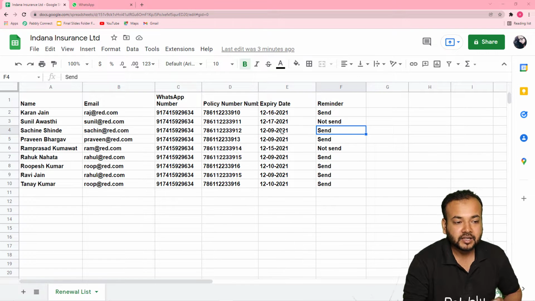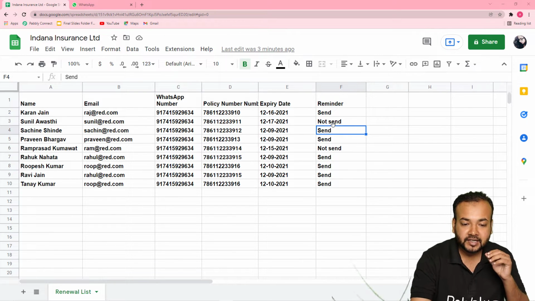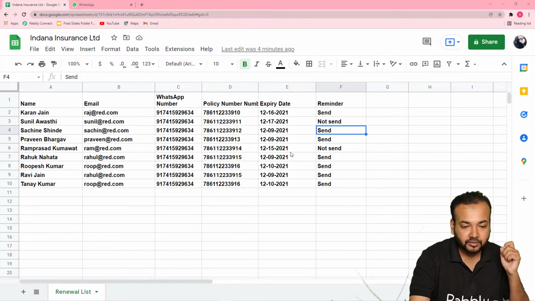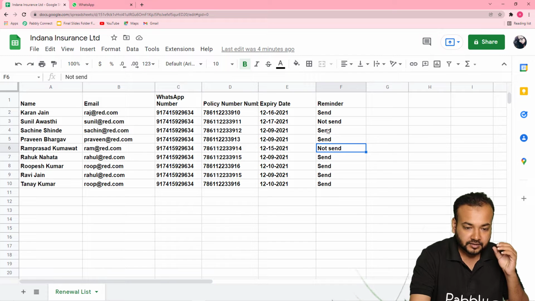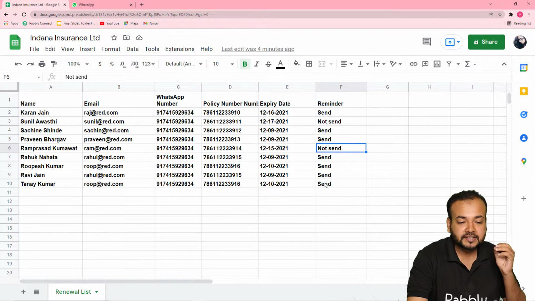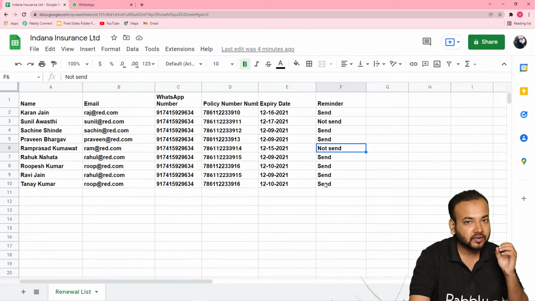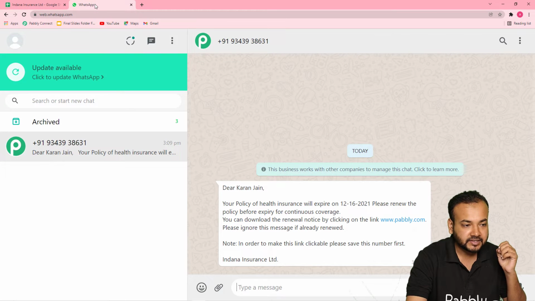And as I send the message, the reminder status gets automatically changed here from not sent to sent. Okay, like this. So the people whose status is not sent haven't received any message from our side till now, and those whose status is sent have received the messages from our side. Okay, so let me show you the message.